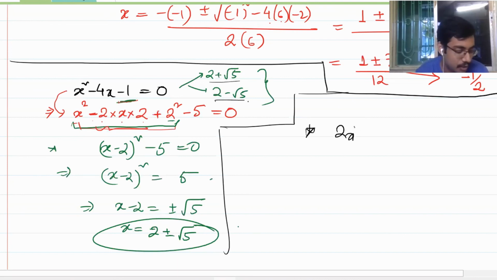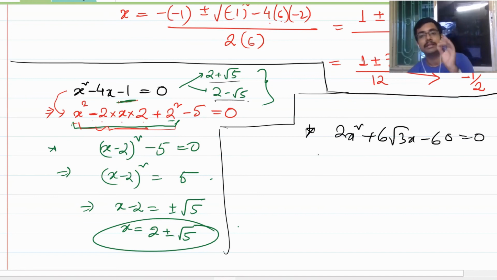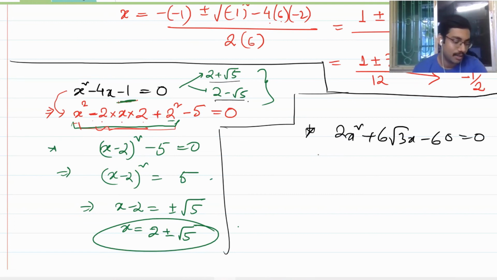Suppose you have 2x square plus 6 root 3x minus 60 is equal to 0. This was asked in boards 2011 and it was repeated in 2015. 2015 was the year when I gave my boards. So let us check. Although here they told to use the quadratic formula, plugging into the quadratic formula would be very easy.